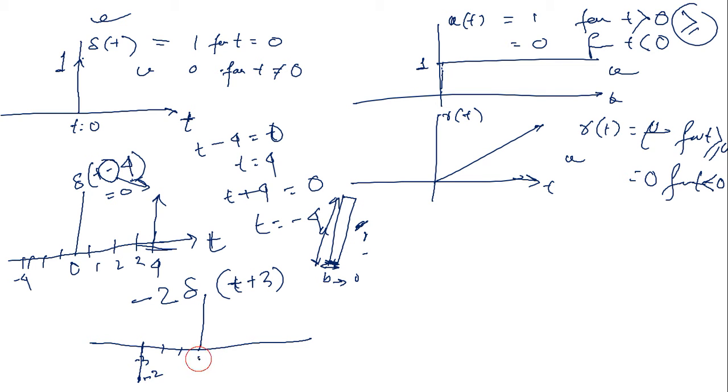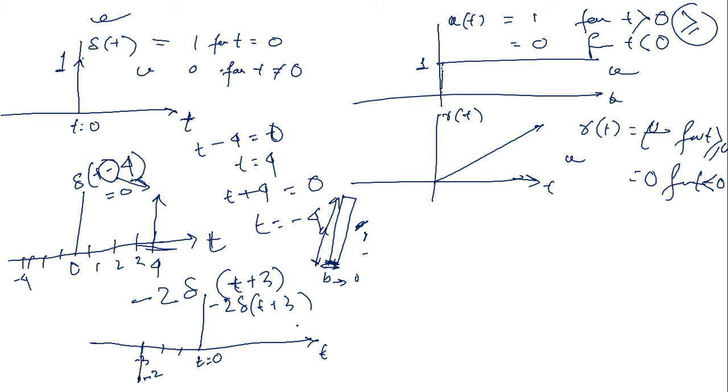This one is at t equals 0. This one is at t. So the function is -2 delta t plus 3. Is this clear? Yes, sir. Okay. Now once again I am repeating the impulse properties.